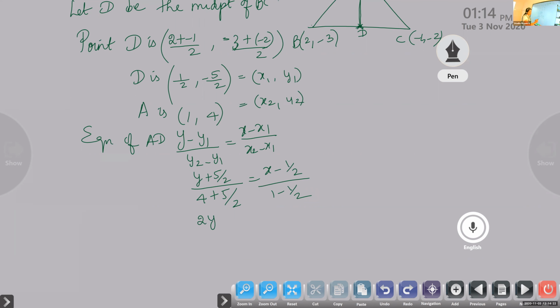You'll get (2y plus 5) by (8 plus 5) is equal to (2x minus 1) by (2 minus 1). Taking 2 common and cancelling, we get (2y plus 5) by 13 is equal to (2x minus 1) by 1. Now cross multiply and simplify and frame the equation.